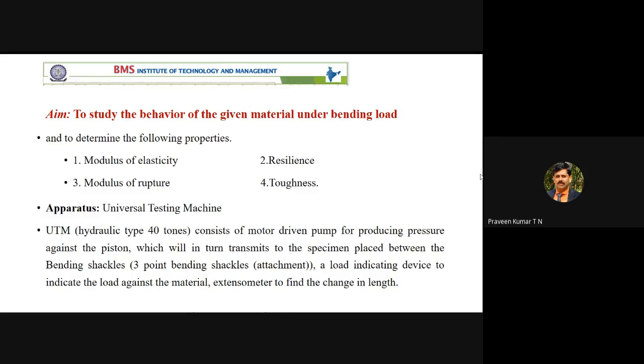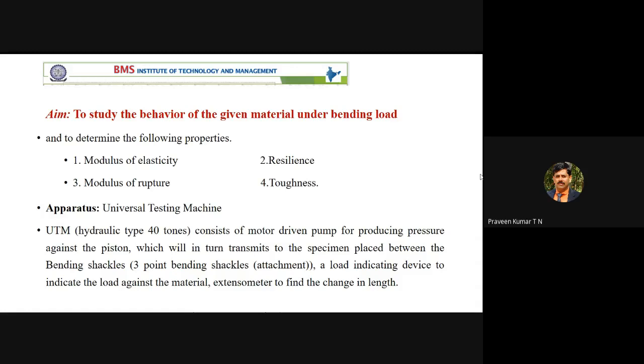When you come to the practical aspect, I am not going into details about the theoretical aspect. You are applying the load, so we require some measuring devices to measure how much load is applied. For that there is a strain gauge arrangement; the internal details of the machine are not required.